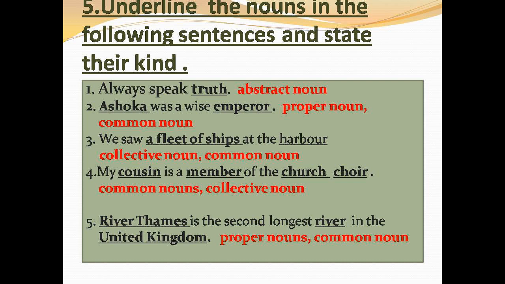Cousin, member, and church are common nouns, three common nouns, and choir is a collective noun. In number 5, River Thames and United Kingdom are proper nouns and river is a common noun.